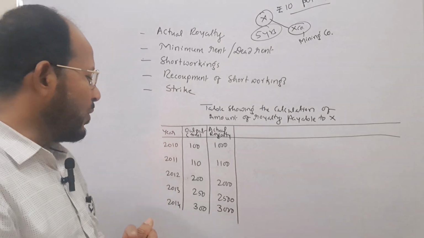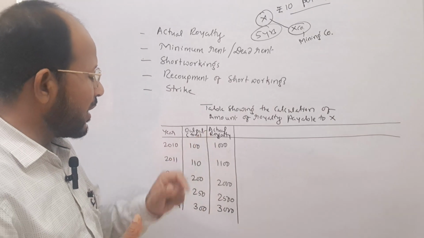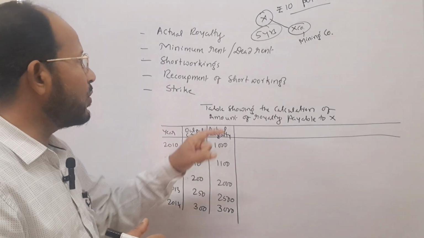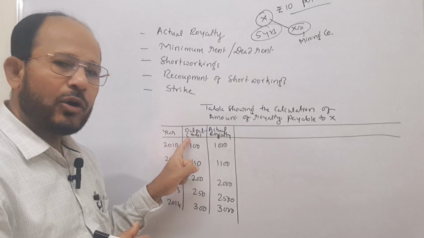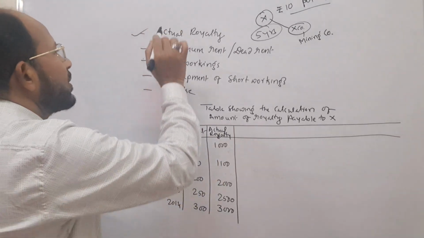Now, in case of actual royalty, what you have to do is apply the rate to the output. Then you are going to get this one. This is called actual royalty.